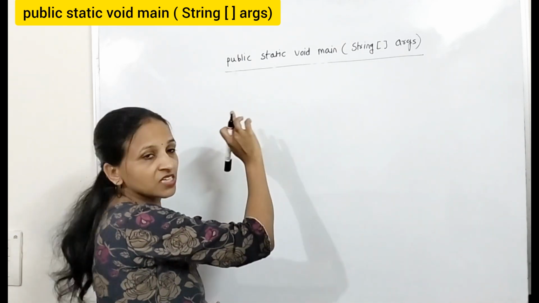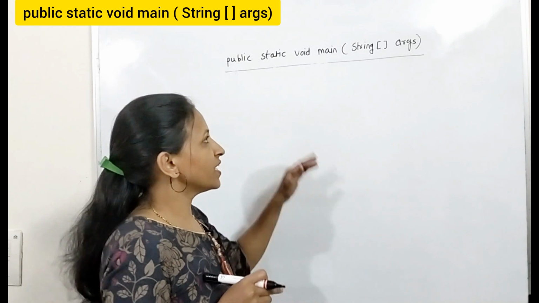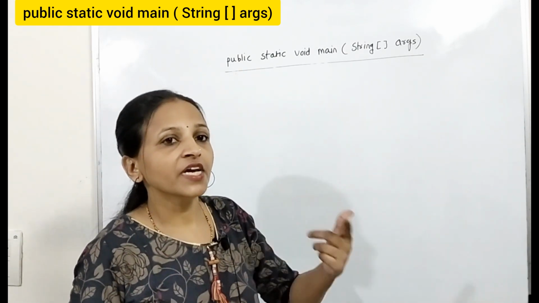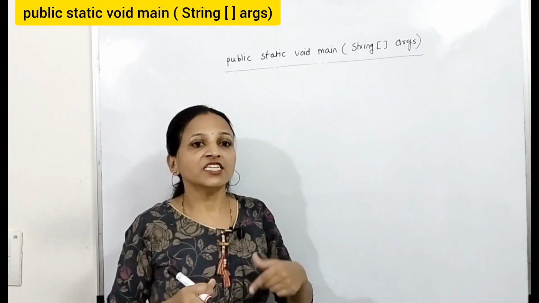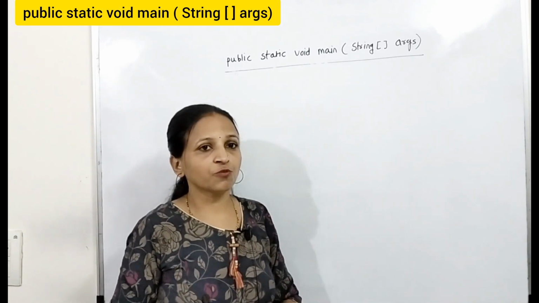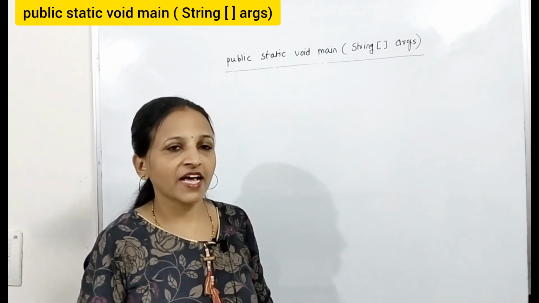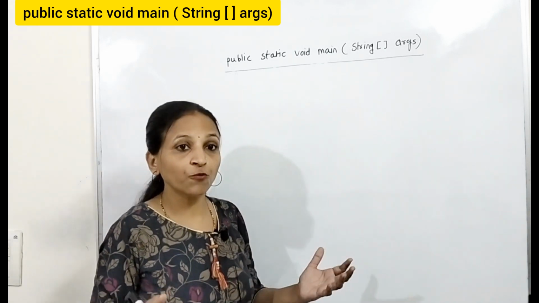Now what is the meaning of public? Why do we have to compulsorily declare this method as public? Because this method is going to be executed by the JVM in a class. Suppose you have written a method public, then only it is accessible, otherwise it is not accessible everywhere.